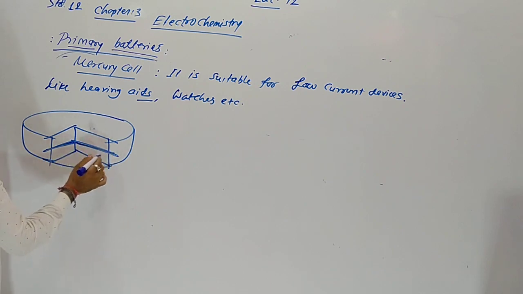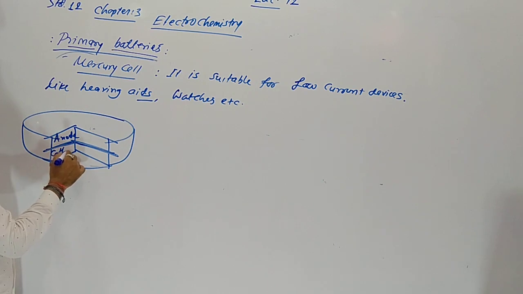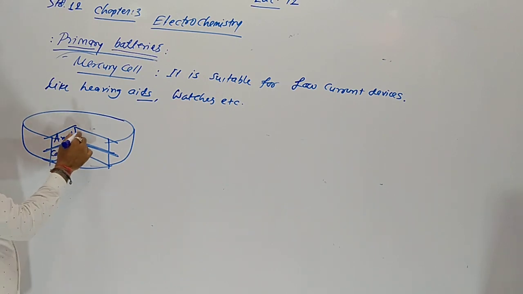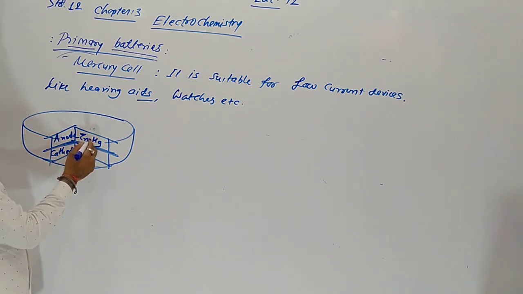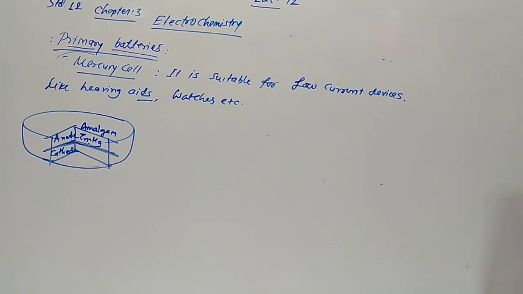Separator means the upper part is the anode and the lower part is the cathode. The anode is made of zinc and mercury, a mixture called an amalgam. As the cathode, there is mercury oxide and carbon.